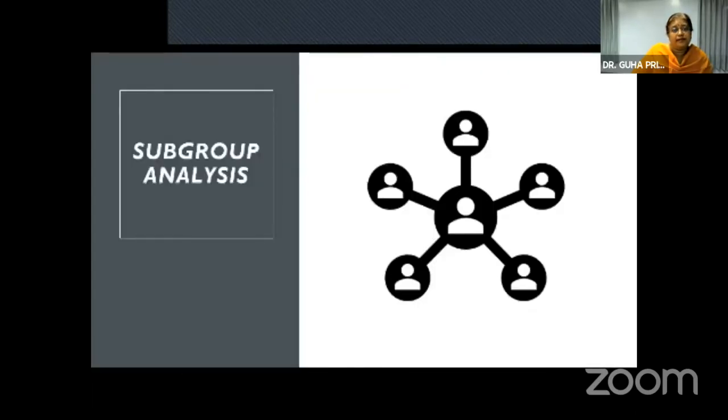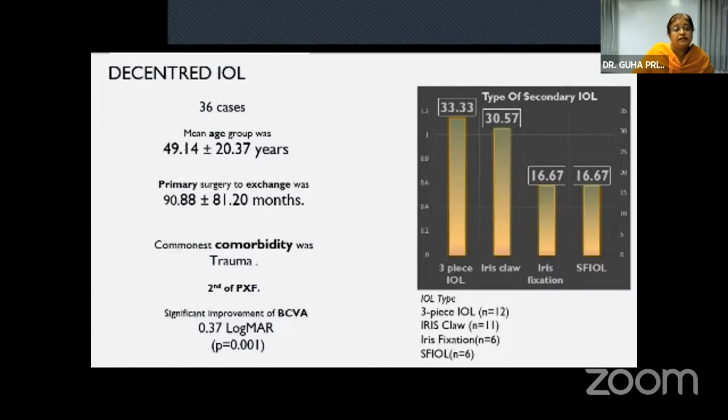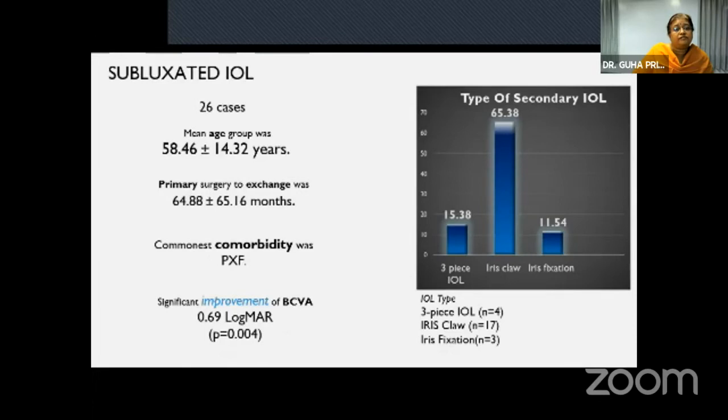Coming to the subgroup analysis, these were the decentered IOL, 36 cases, the mean age group was 49.14 plus or minus 20.37 years, and the commonest comorbidity was trauma followed by pseudoexfoliation, and there was a significant improvement of BCVA by 0.37 logMAR units. 26 cases subluxated with the mean age group ranging from 58.46 plus or minus 14.32 years, and PXF was the commonest comorbidity, and significant improvement of BCVA by 0.69.